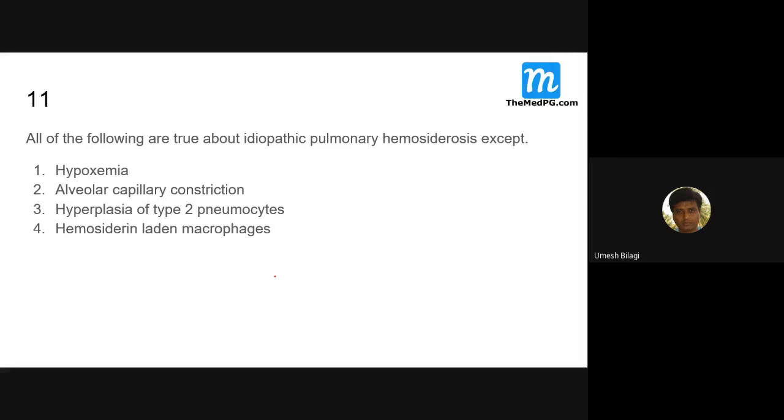The basic difference between them is that in restrictive lung diseases, the airflow is not a problem, but the diffusion of gases across the lungs is a problem. Whereas in obstructive lung diseases, the problem is with the airflow.